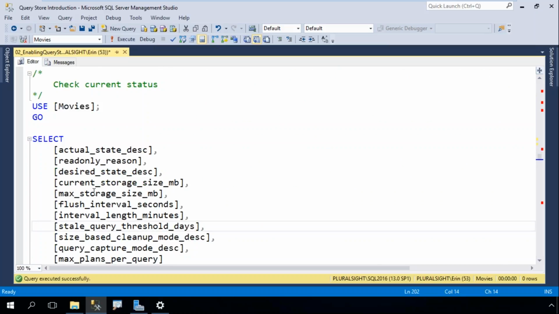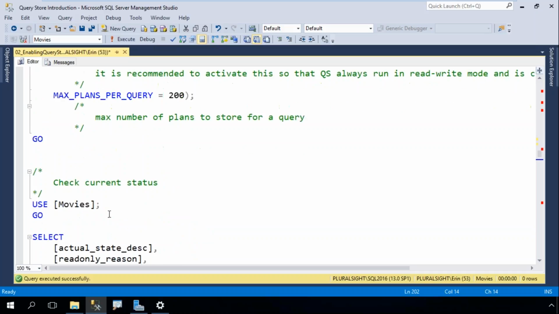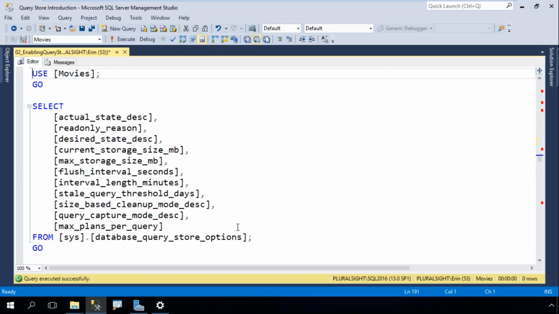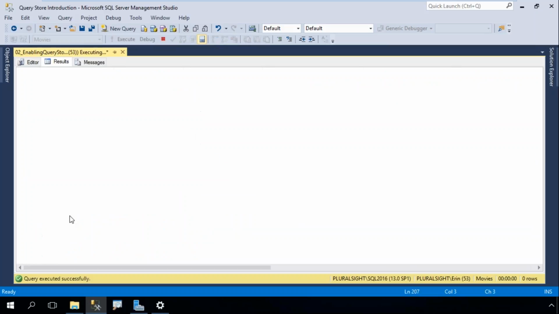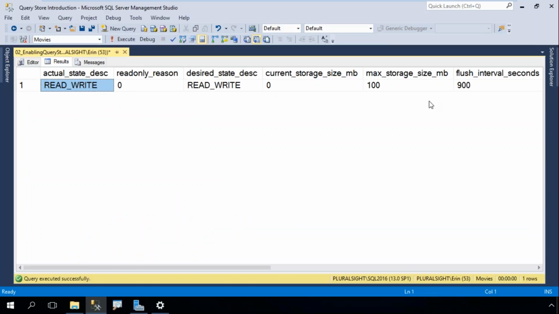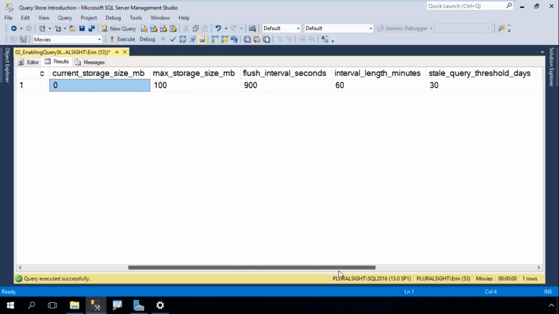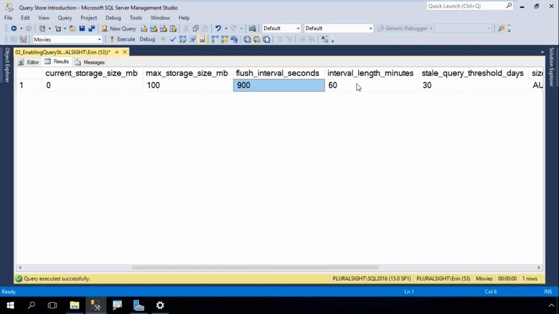So if I want to look to see what I have set currently, I can do that by querying the database query store options view. So if I run that, I can see, all right, we're in a read-only state. I've got a max storage size of 100 megs, and oh look, I'm using 0. So if I want to monitor how much I'm using, this is what I want to look at, right? My flush interval is 15 minutes. The interval length is 60, and then the other settings.